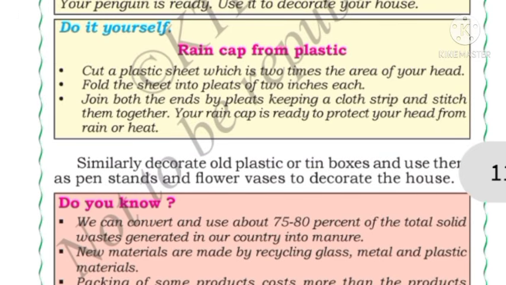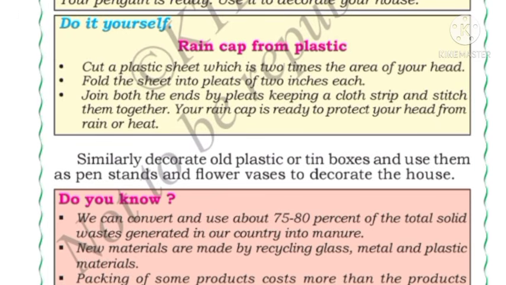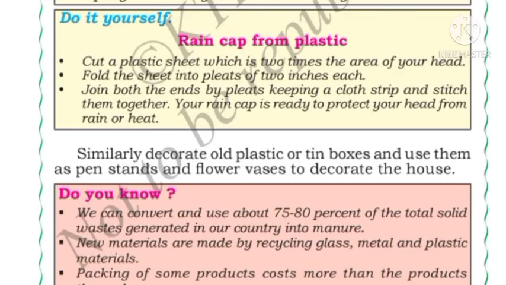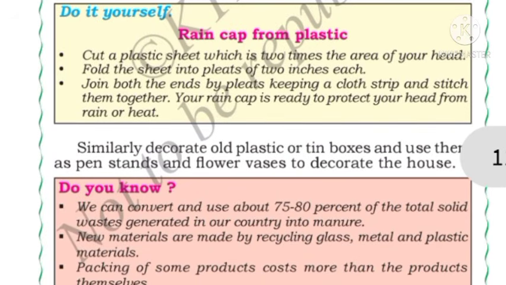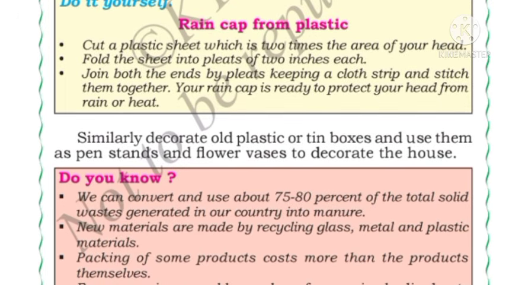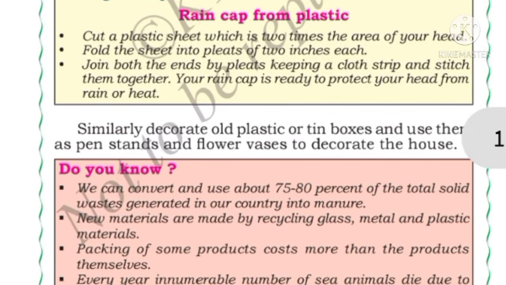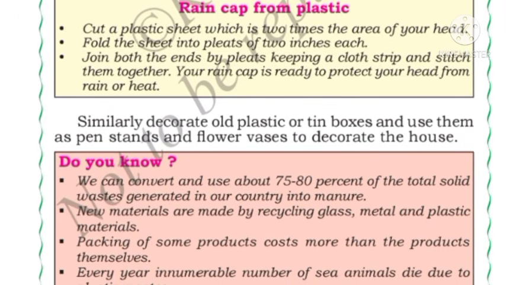Similarly children, decorate old plastic or tin boxes and use them as pen stands and flower vases to decorate the house. So you can use the waste to decorate the house also. Okay, now children, do you know we can convert and use about 75 to 80% of the total solid waste generated in our country into manure.